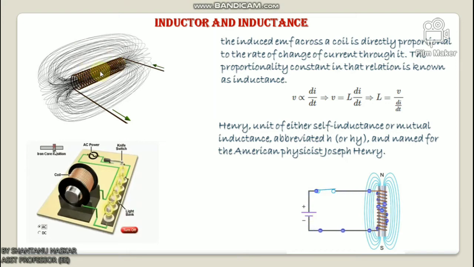Okay, so this flux pattern of a current carrying coil is similar to the flux pattern of a bar magnet, which is shown here. So what is the unit of inductance? This is Henry, the unit of either self inductance or mutual inductance.